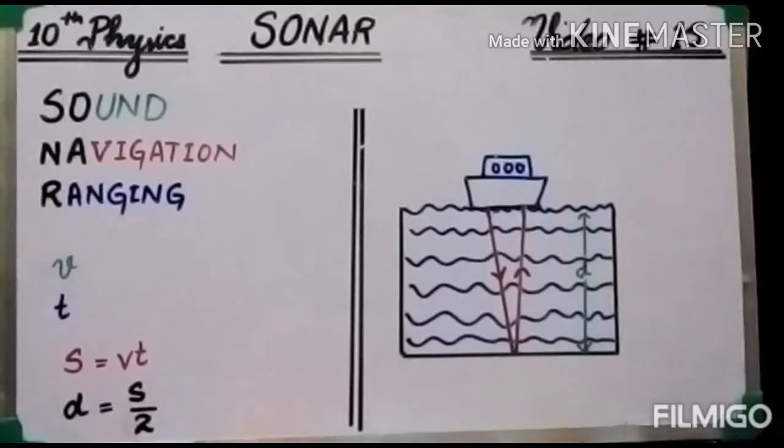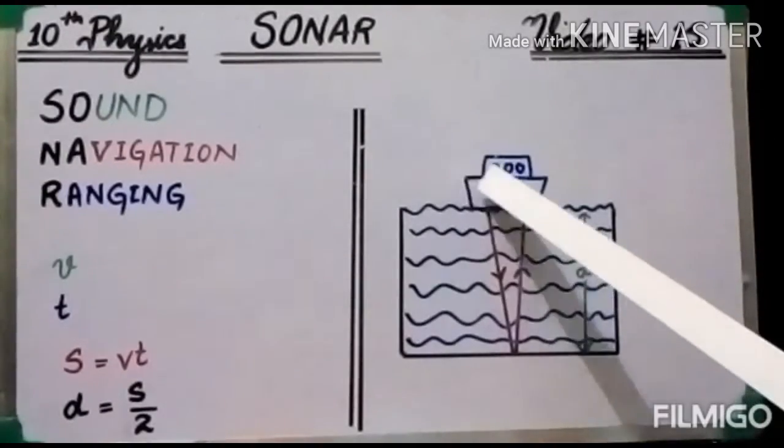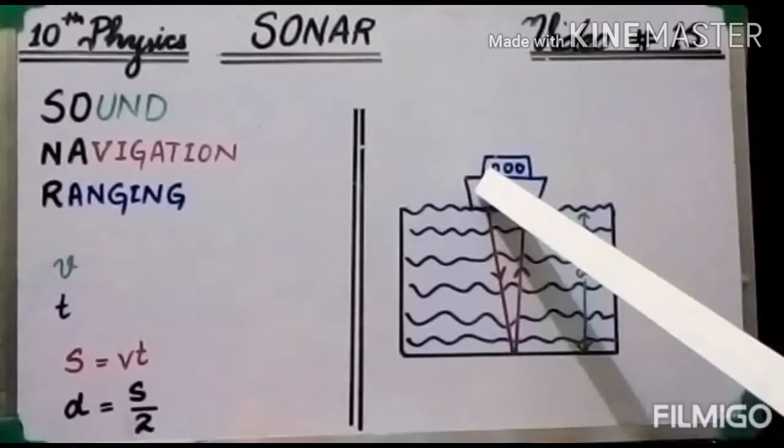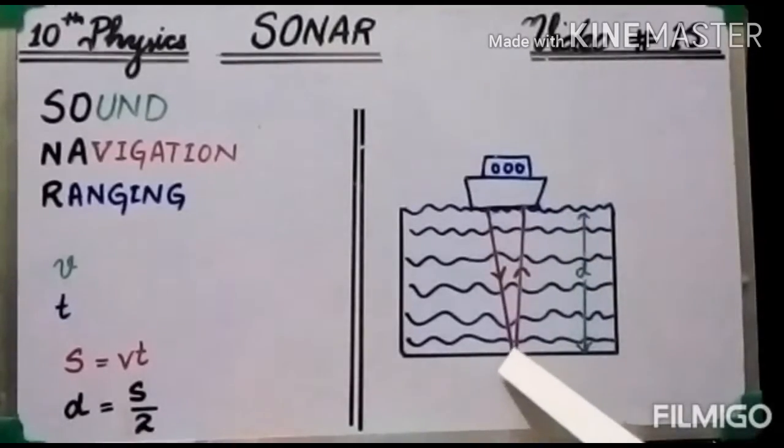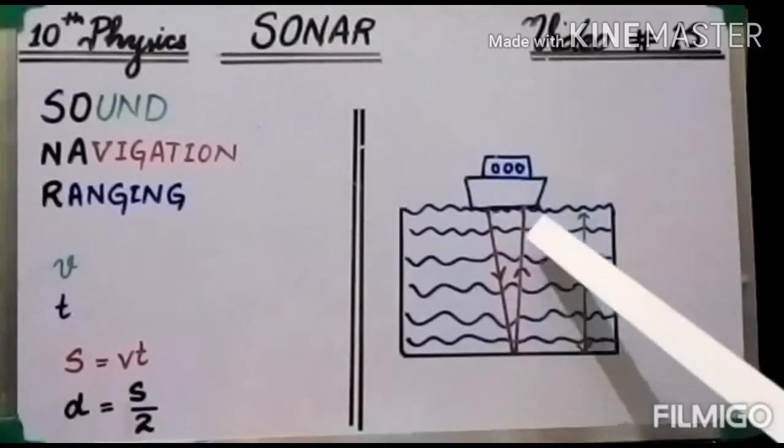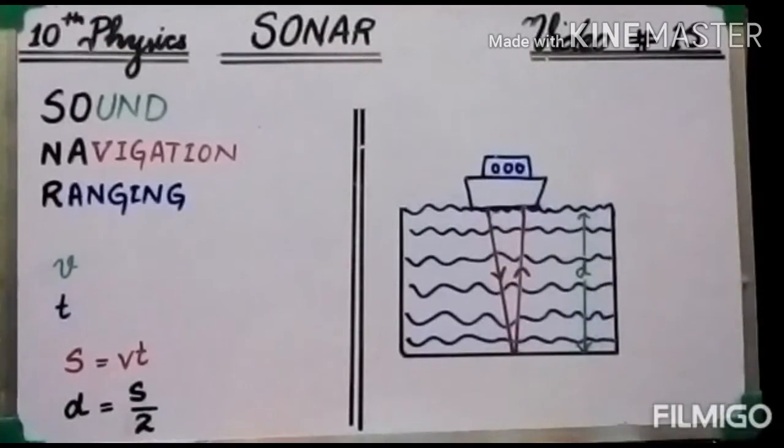Now how will we do this? In this ship there will be a transmitter. That transmitter will send the ultrasound waves to the seabed. From the seabed they will get reflected, and again they will be collected by the receiver in the system of sonar.